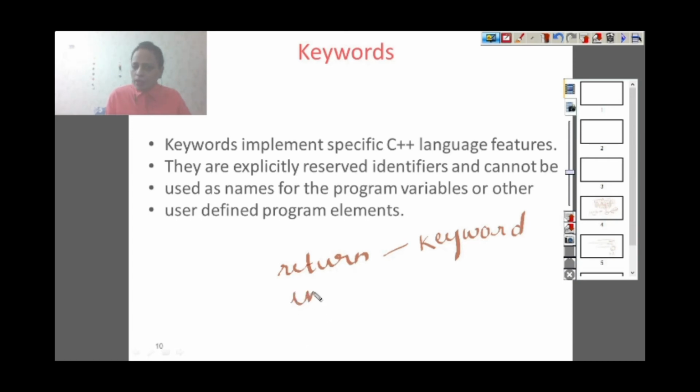For example, I write int. Int is a keyword. C++ has so many keywords. As and when we use those keywords, I will keep telling you that this is a keyword. They are explicitly reserved identifiers and cannot be used as names for program variables or other user defined program elements.